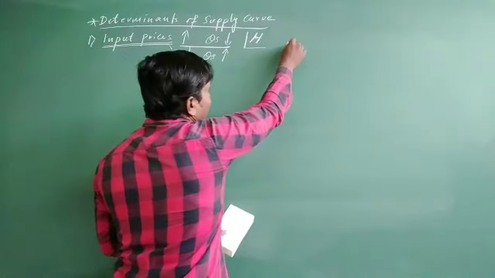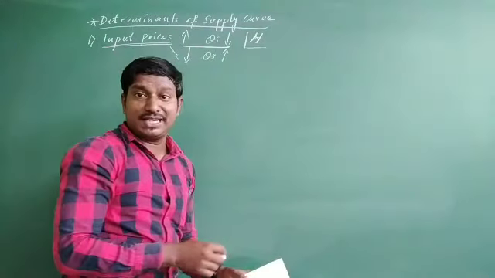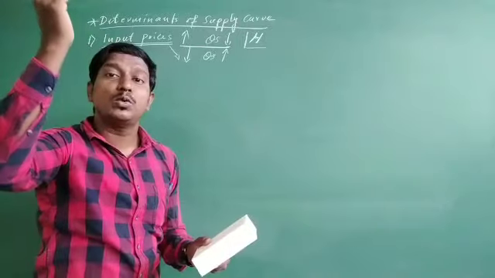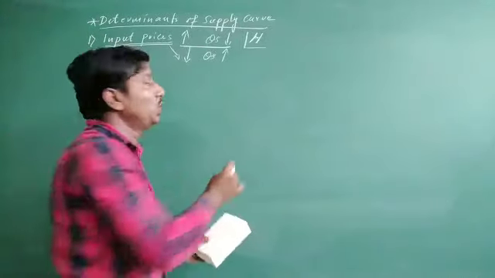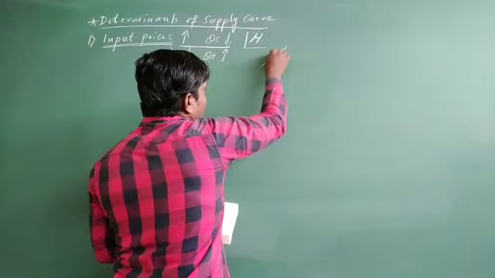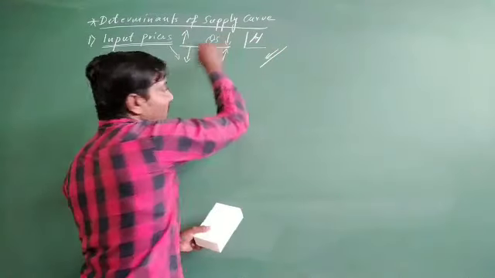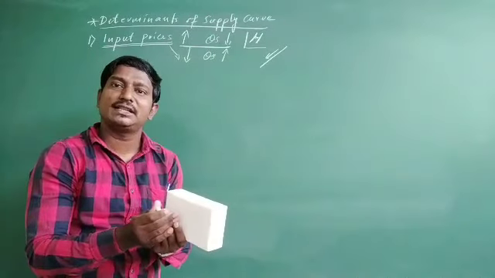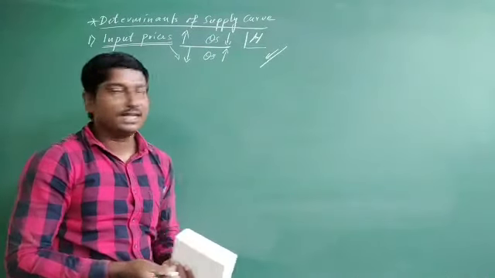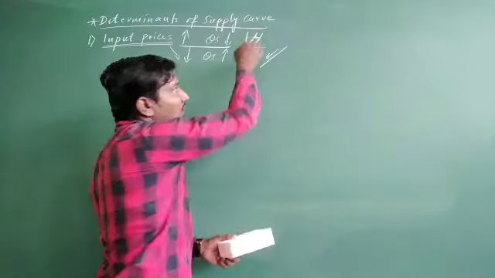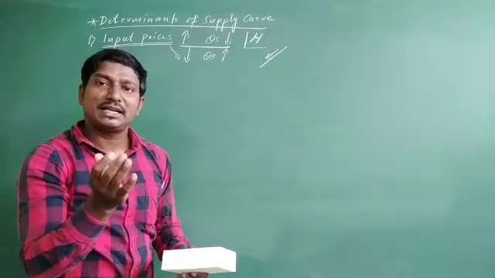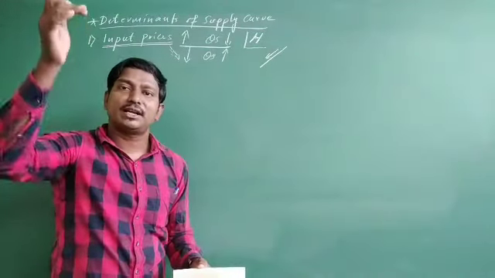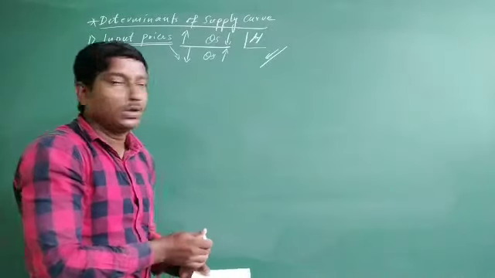And the same way, from the movement point of view, the supply curve moves downward from right to left. So this is how it moves downward in case of the first situation. What is the first situation? The price of input increases and the quantity supply decreases. And this is how, in this case, the supply curve shifts left side and moves downward from right to left.